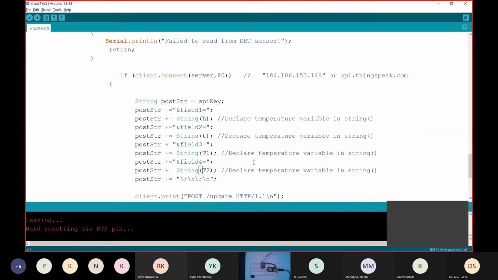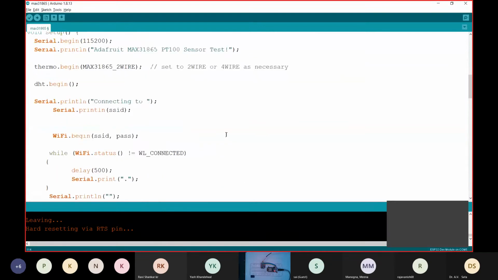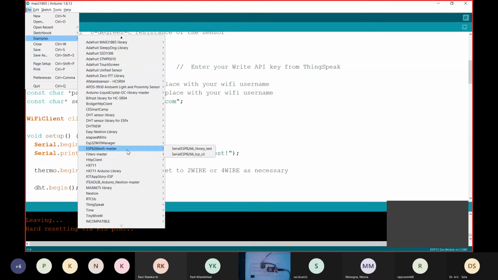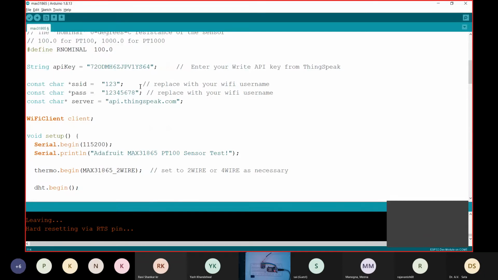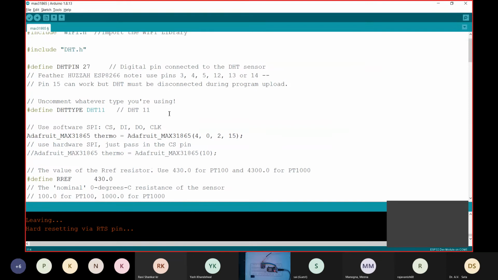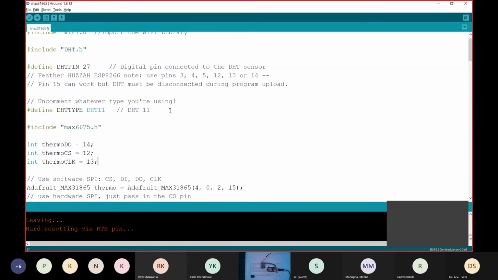Okay, so I have defined all these parameters and the MAX6675 library is remaining. So I will open from File, Example, MAX6675 library and serial thermocouple. I'll put it below DHT.